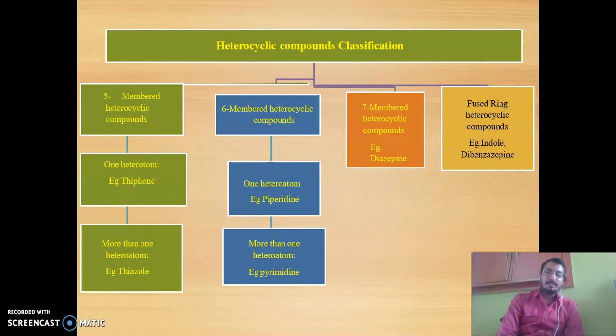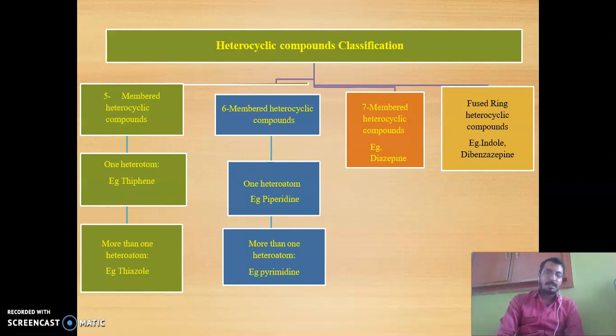That means in one single cyclic compound there is one heteroatom or more than one heteroatom present. The example of a one-heteroatom 5-member ring compound is thiophene, and for more than one heteroatom the example is thiazole.